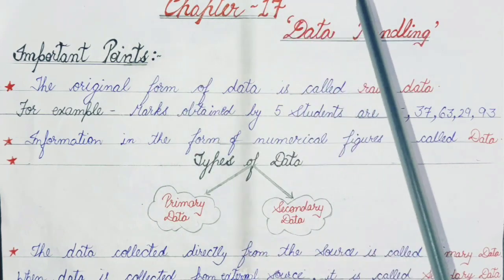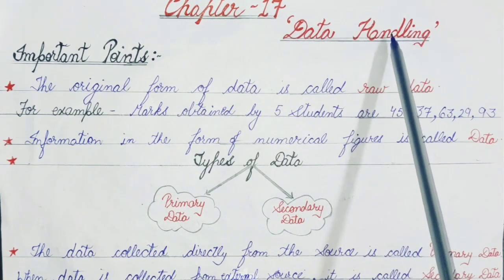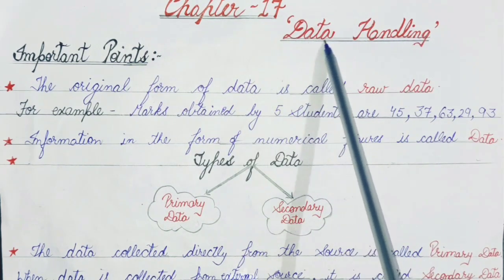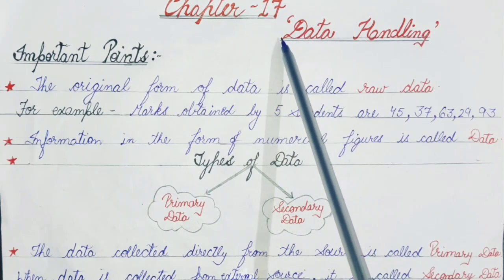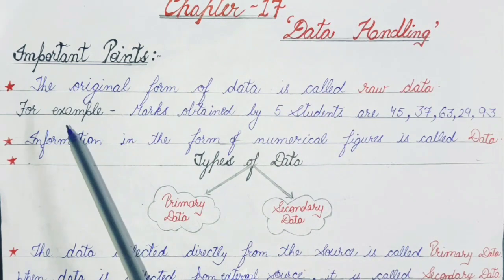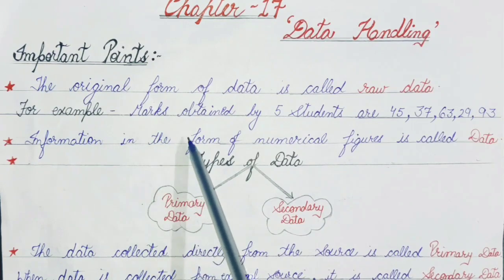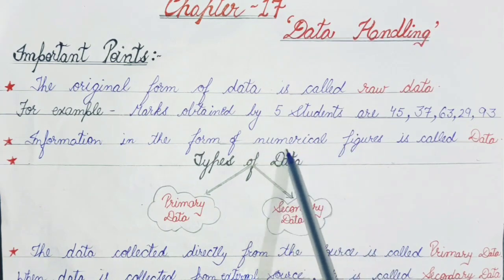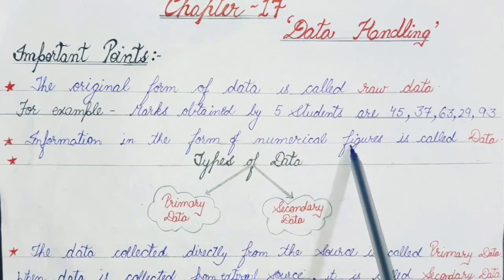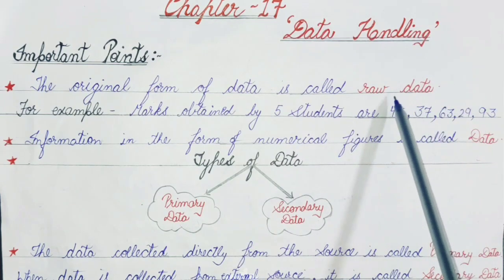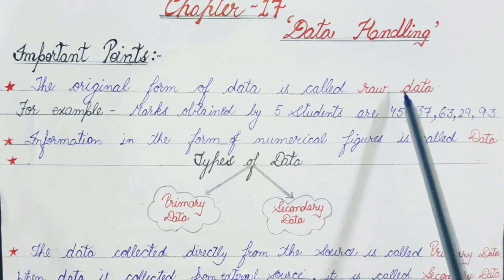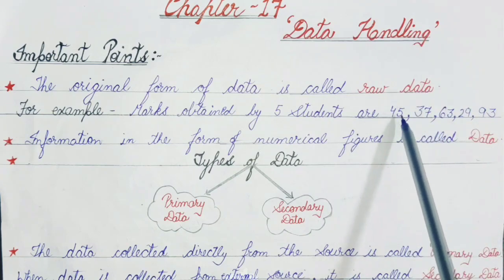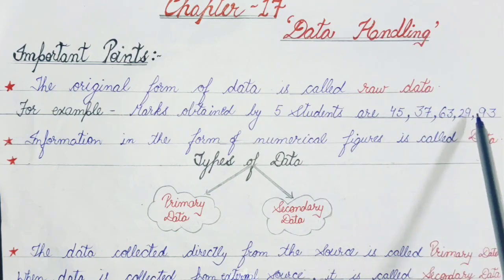As the chapter name is Data Handling, we should be aware of the term data. What is data? Information in the form of numerical figures. Numerical figures means in the form of numbers. If the information is given to us in the form of numbers, we can say that it is our data.